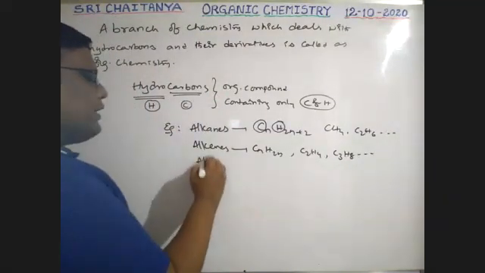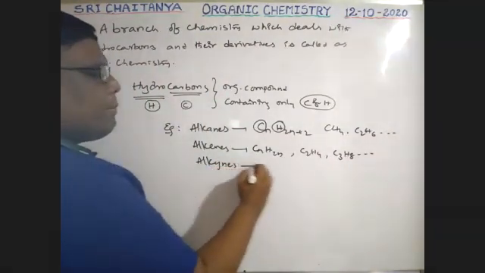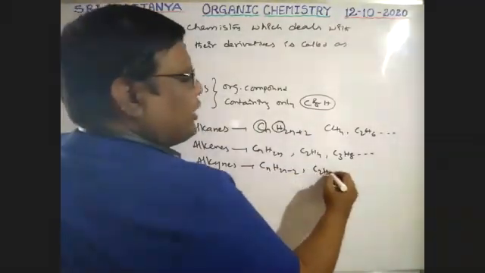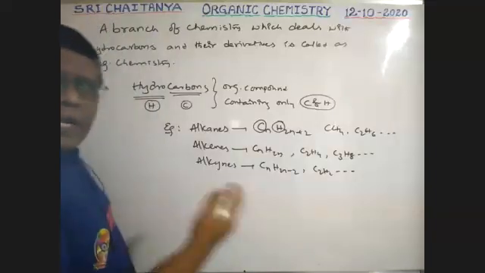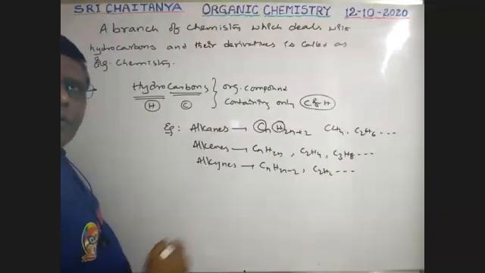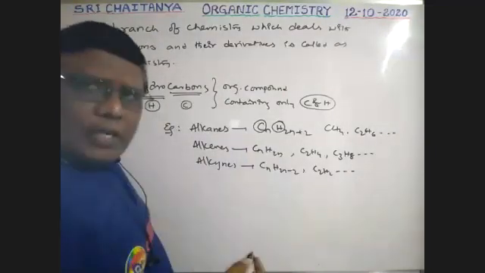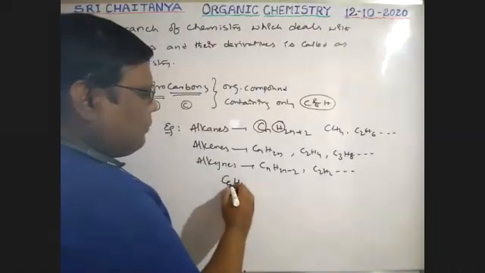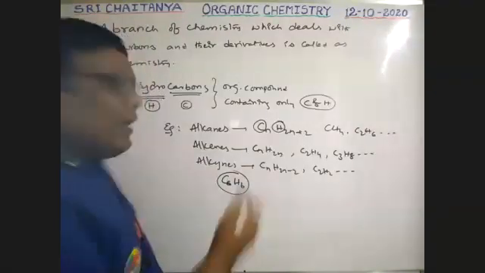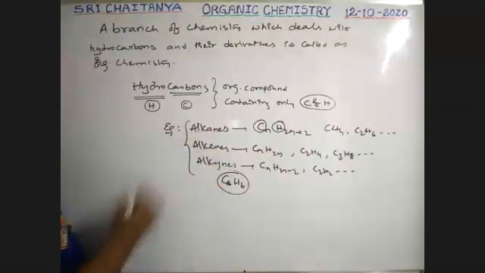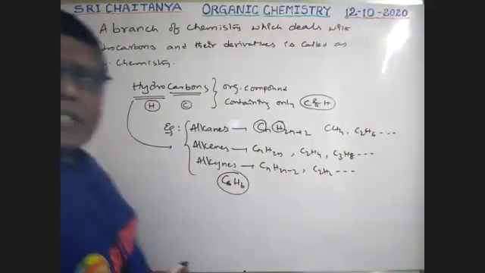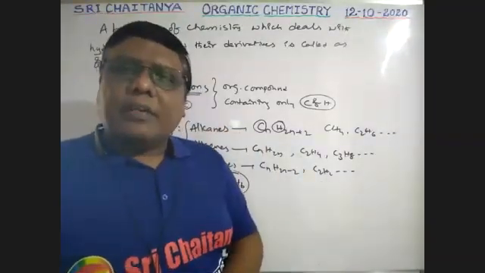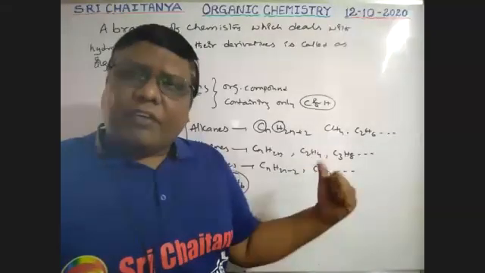Similarly, alkynes: CnH2n-2, that is C2H2, etc., which only contain carbon and hydrogen. Next, benzene compounds, aromatic hydrocarbons: C6H6, benzene, is a hydrocarbon. Like this, these are all hydrocarbons, boys. So this is the chemistry of these hydrocarbons and the compounds derived from them.